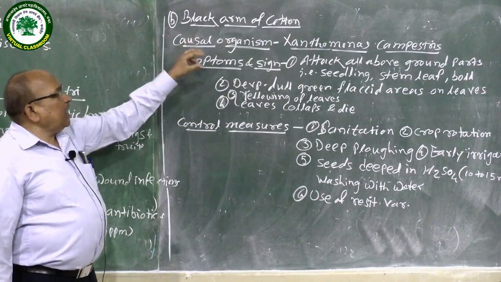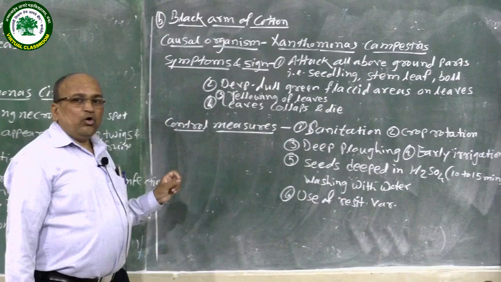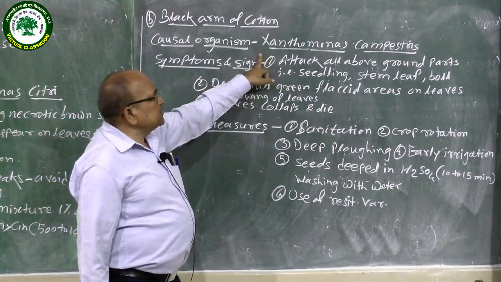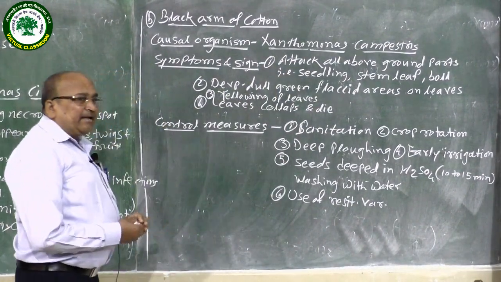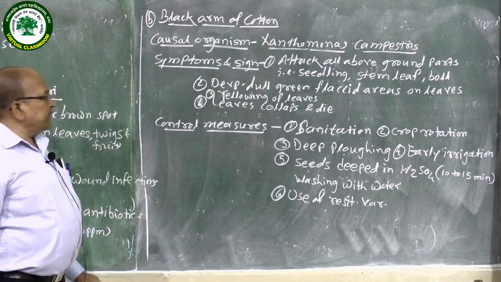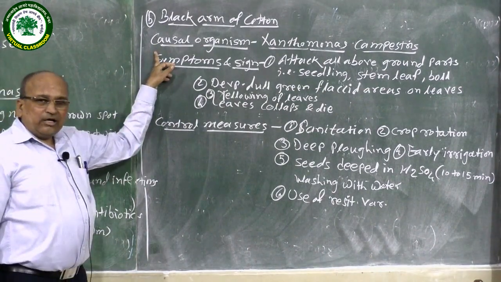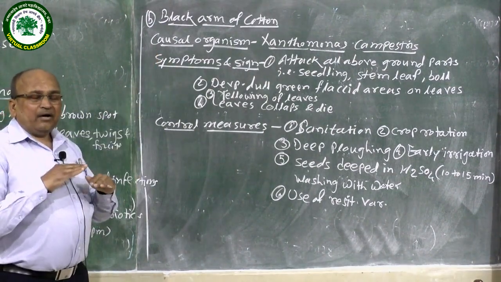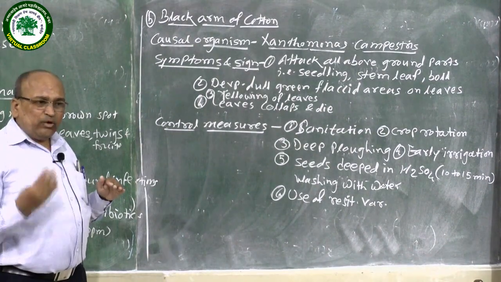The second disease caused by bacteria is known as black arm of cotton. This disease is also caused by bacteria, and the name of this causal organism is Xanthomonas campestris. This pathogen causes disease to the cotton plant, particularly above ground level.